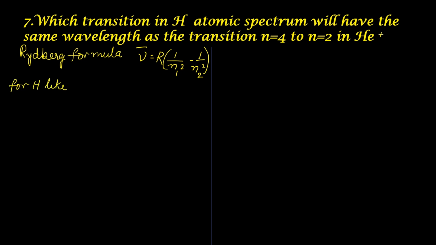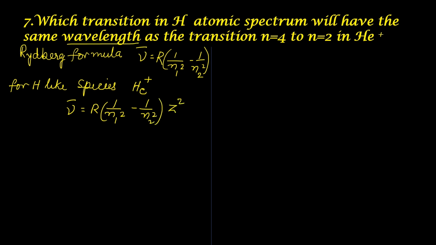For hydrogen-like species, that is ions having one electron, here helium 1 plus, the above formula has to be multiplied by the square of atomic number. For helium, the atomic number is 2, so Z square. We have to calculate wavelength and not wave number. Wave number is related to wavelength by the formula 1 by lambda.